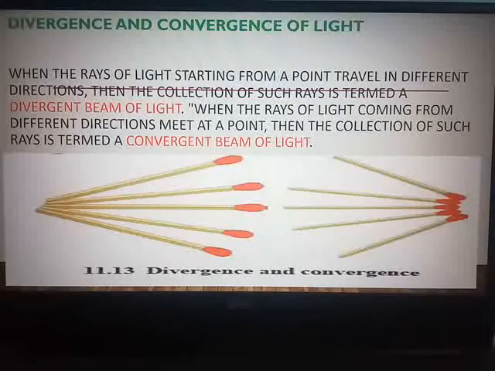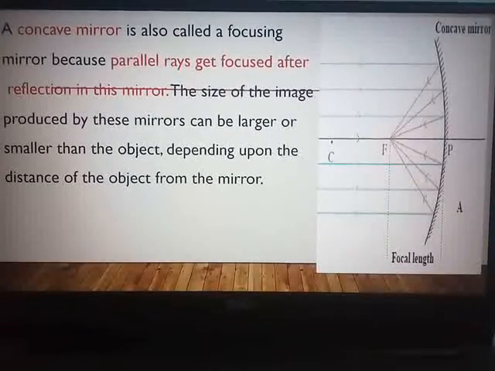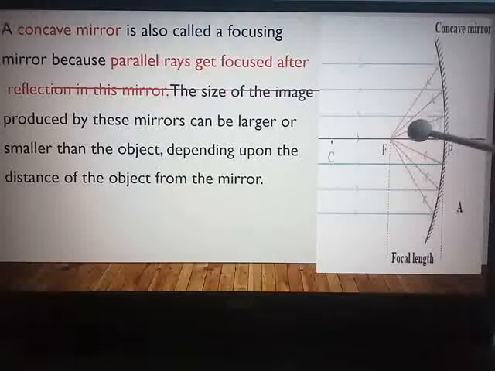They are very applicable while studying the nature of mirrors ahead. Now a concave mirror is also called a focusing mirror, because parallel rays get focused after reflection in this mirror. You can see here, they are getting focused at a single point.